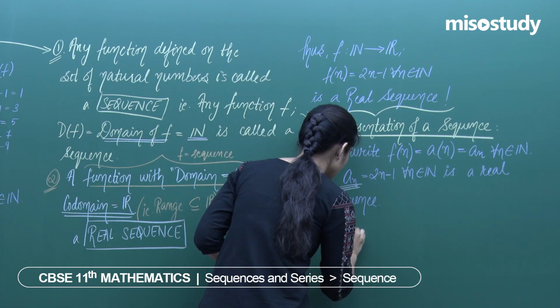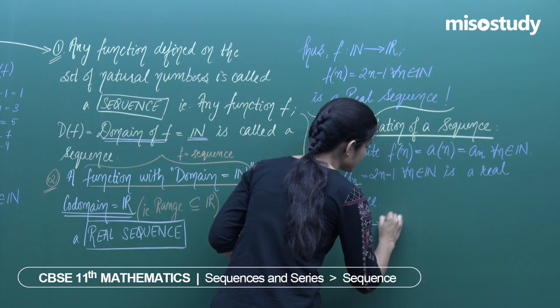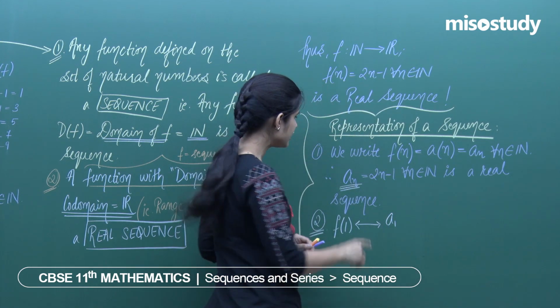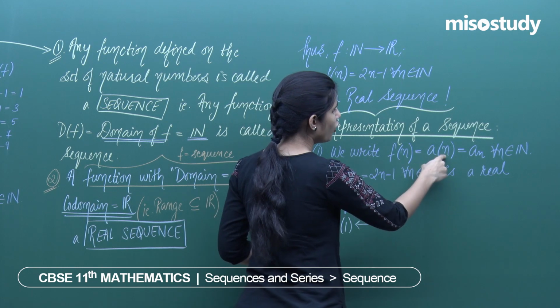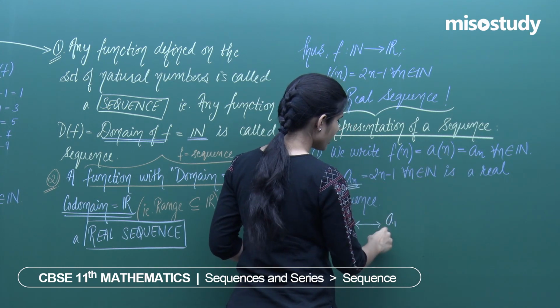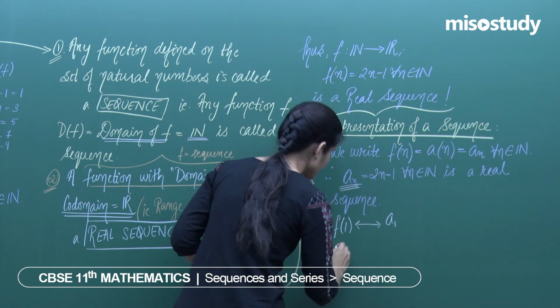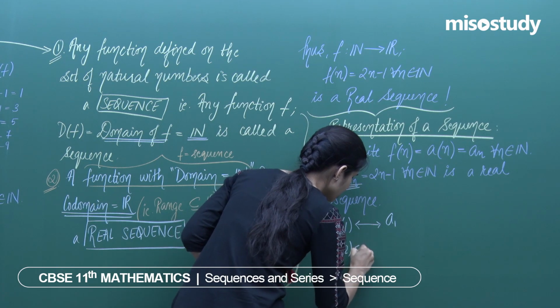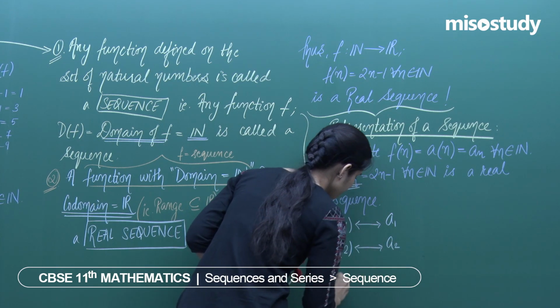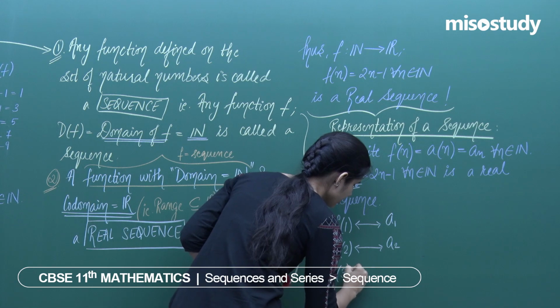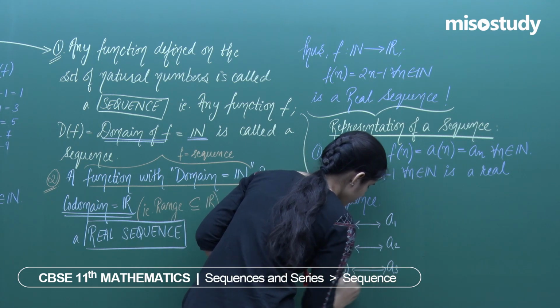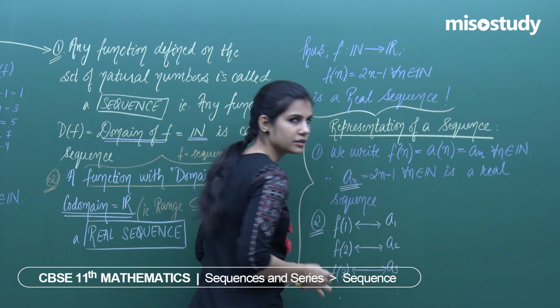f of 1 will be written as a1. You can see f of 1 is a of 1, which is a1. So a1 will be f of 1. f of 2 will be written as a2. f of 3 will be written as a3, and so on.